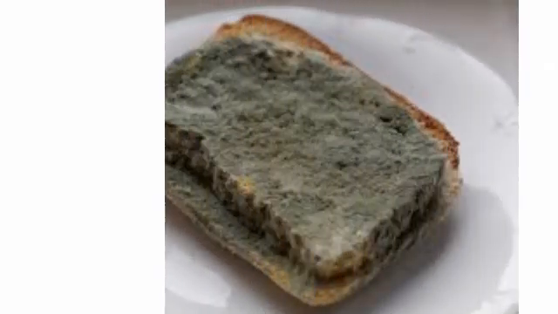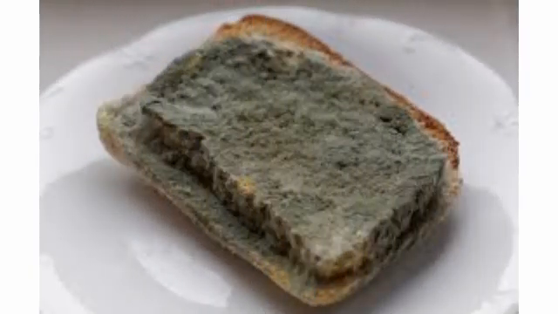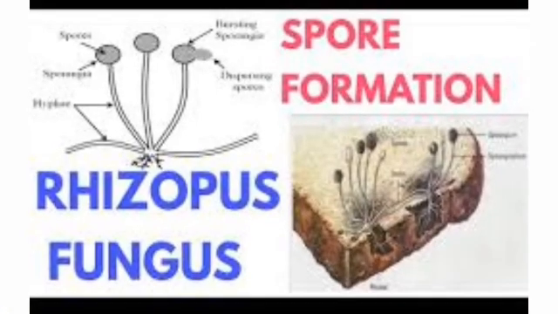Next, spore formation. Look at this picture. This white mass on the bread is called mold. It is a type of fungus that grows on moist organic surfaces like leather shoes, moist walls, etc. This fungus reproduces by means of spores. These spores are very light and form on the surface.